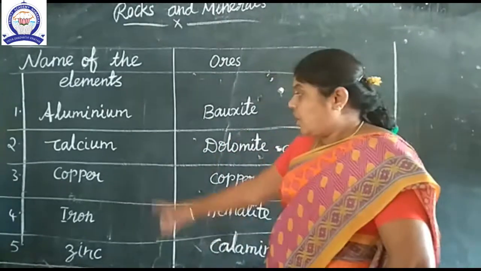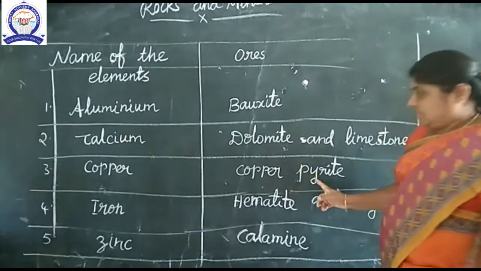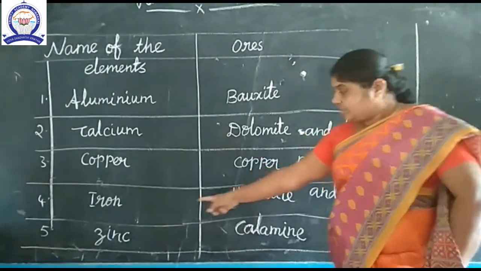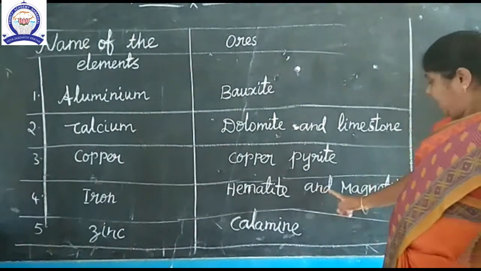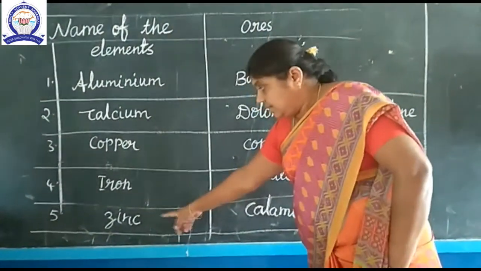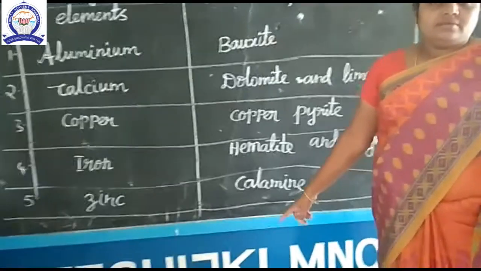Next, copper. Copper from copper pyrite. Next, iron. Iron is extracted from hematite and magnetite. Last one, zinc. Zinc from calamine. Okay, students?